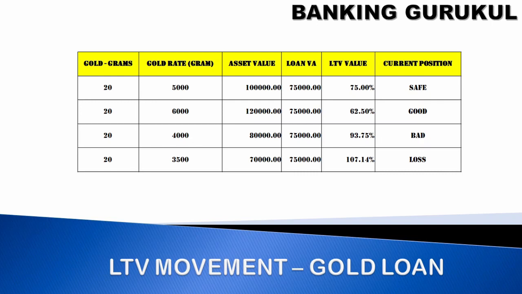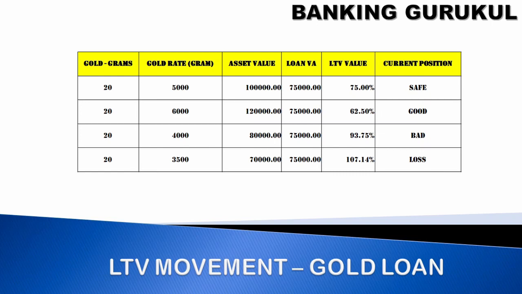So in this situation, bank will approach the customer and they will request, see, we have given 75,000 rupees against 20 grams gold. Now value is 80,000. You repay the loan or you repay partial amount. Otherwise, we'll sell the gold and we'll adjust our loan.